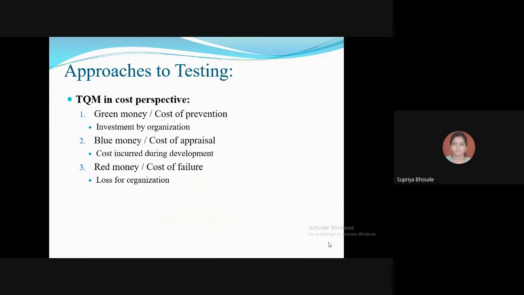Then TQM from a cost perspective, with definitions like green money, blue money and red money, what they mean when they happen, and how to tackle this extra cost so that it can be reduced for the organization.